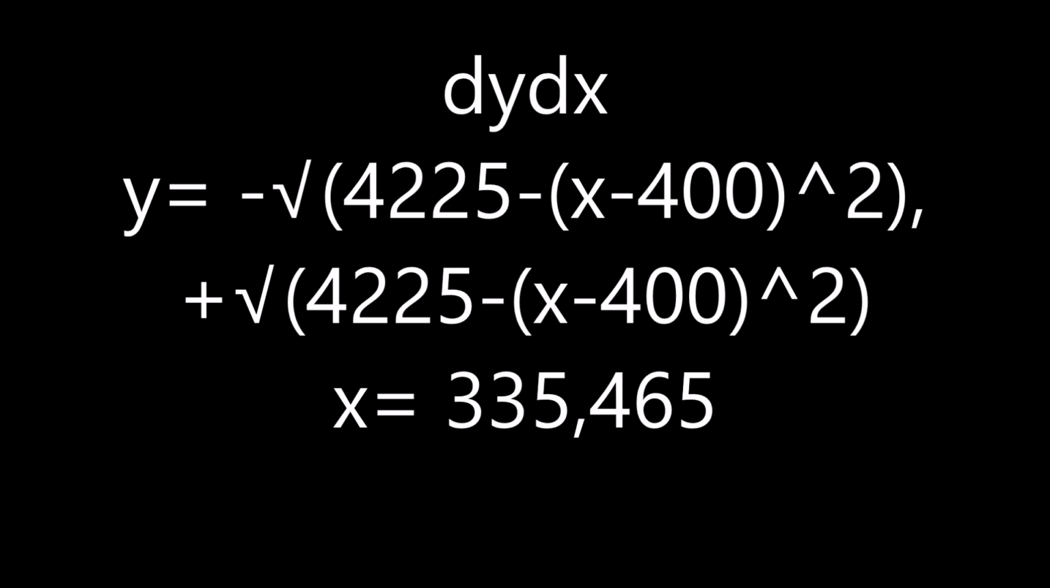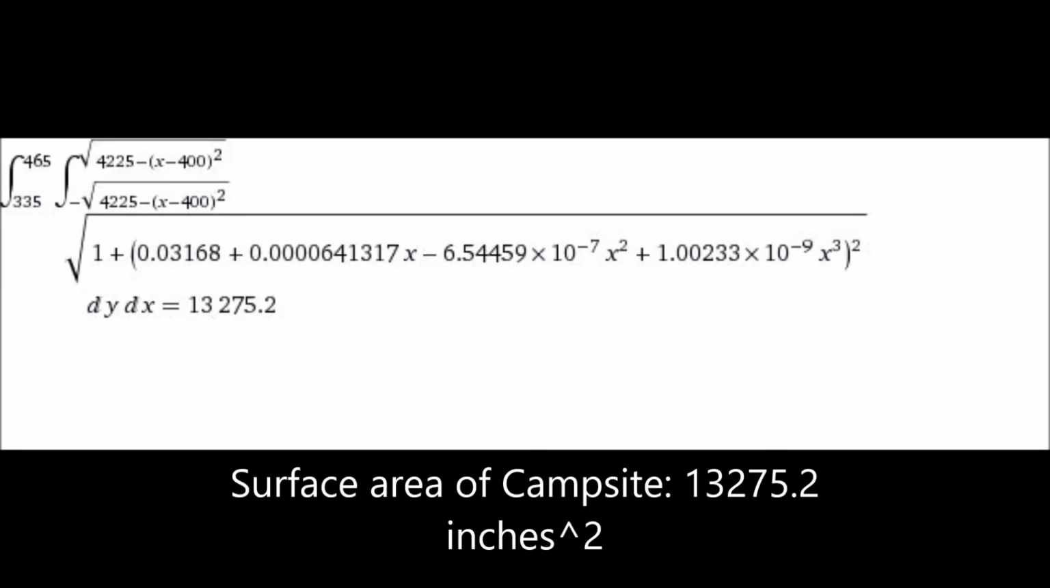We will be integrating first with respect to y, then respect to x. Our y bounds will range from negative square root 4,225 minus x minus 400 quantity squared to positive square root 4,225 minus x minus 400 quantity squared. And our x values will range from 335 to 465. Combining everything together, we get this integral. The final surface area of the campsite is 13,275.2 inches squared.